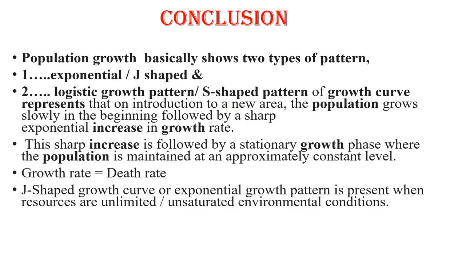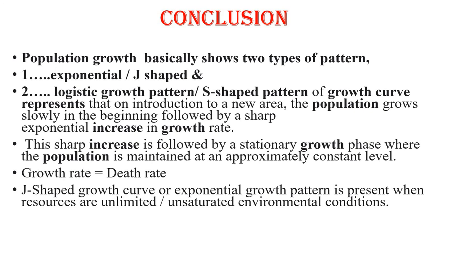We will consider the conclusion for this lecture. The population growth basically shows two types of patterns. One, that is the exponential pattern or the J-shaped pattern, and second, the logistic growth pattern, which is also known as the S-shaped pattern of the growth curve. It represents that on introduction to a new area, the population grows slowly in the beginning, what we term the lag phase, followed by a sharp exponential increase in the growth rate, what we term the log phase or the acceleration phase, and then the population achieves the steady phase.